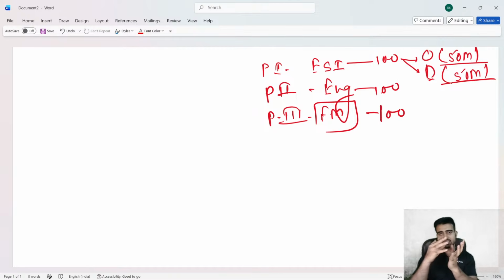ठीक है? But this is not the case with English. This is not the case with finance and management. In finance and management, aspirants do very well in the objective as well as in the descriptive part. But in terms of ESI, it becomes very difficult and it is very challenging to score very good marks in the objective part. That's why a lot of aspirants depend on the descriptive. If someone is doing very well in the descriptive, then the chances of them getting selected for the interview and be there in the final merit list becomes very high. That is the reason we are here today.